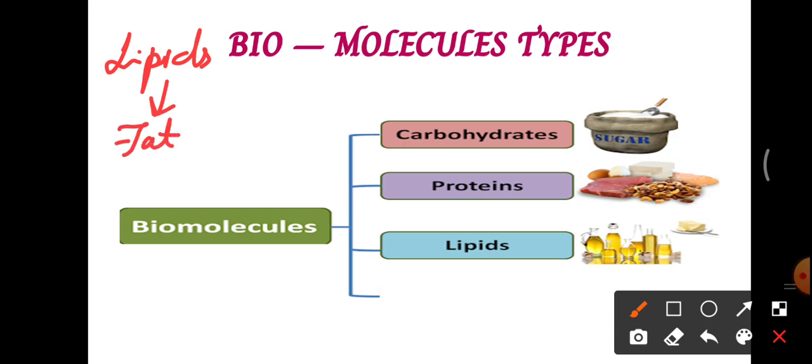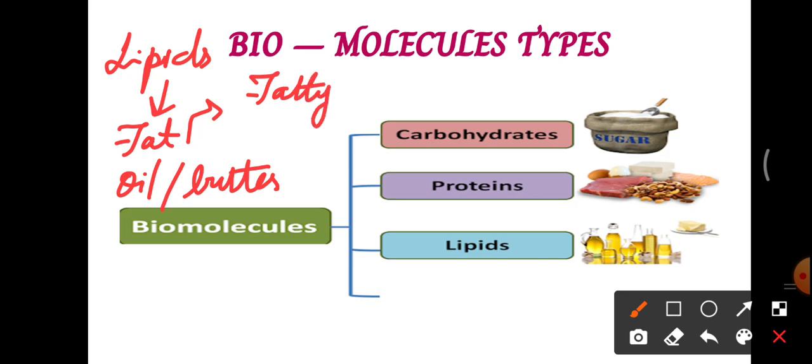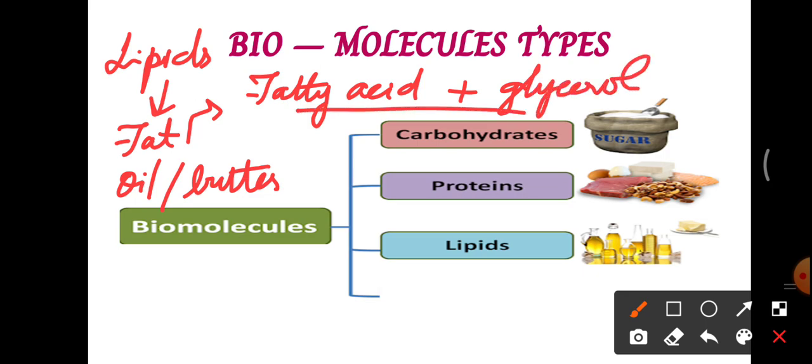We eat different kinds of food containing fat, for example oil, butter, cheese, etc. The end product of digestion of fat is fatty acid and glycerol, fatty acid plus glycerol. Our body will take up this fatty acid and glycerol, and build up the lipid molecules.